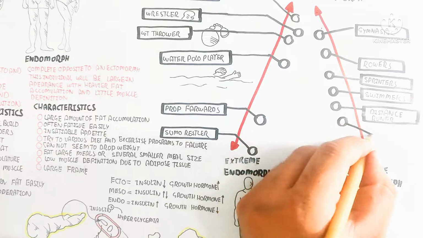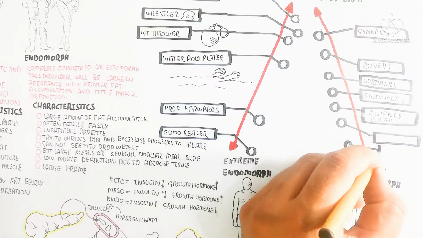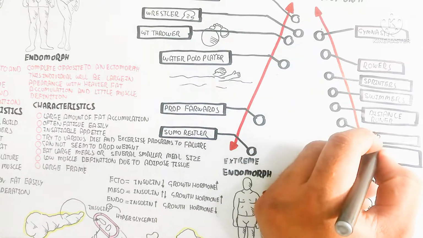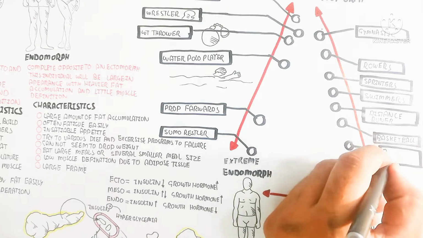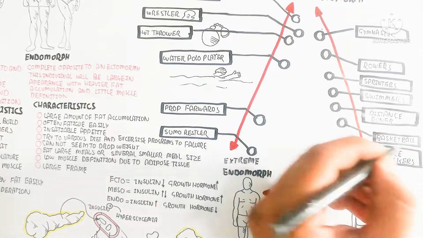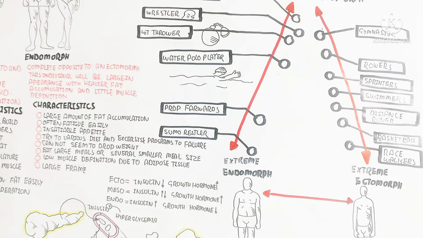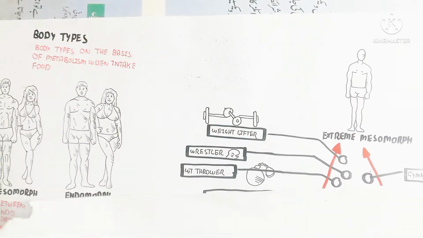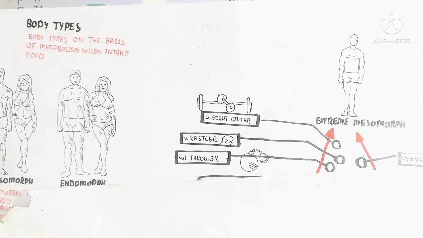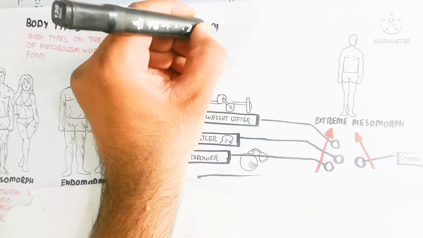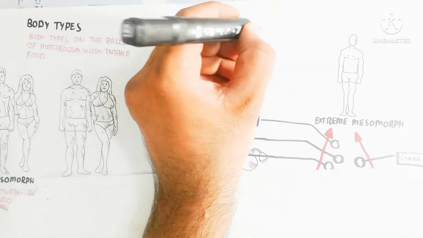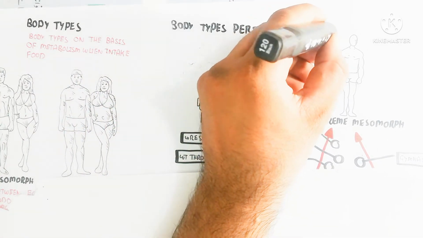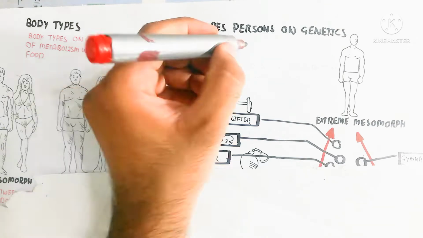And swimmers when going toward ectomorph, and distance runners when going further toward the ectomorph from the mesomorph, and basketball players and race walkers. So in this way you have understood the basic strategy to understand the characteristics between mesomorph, endomorph and ectomorph on the basis of sport, and they can choose easily.